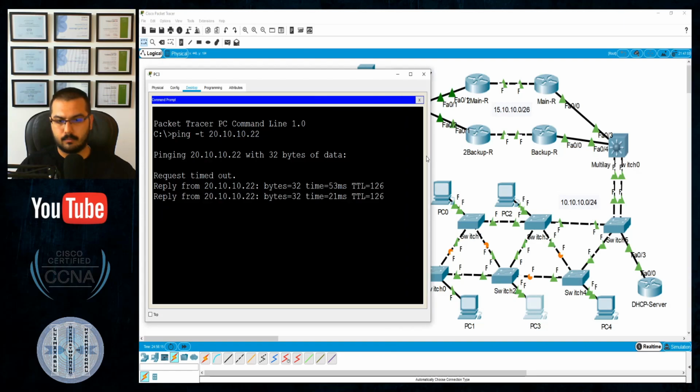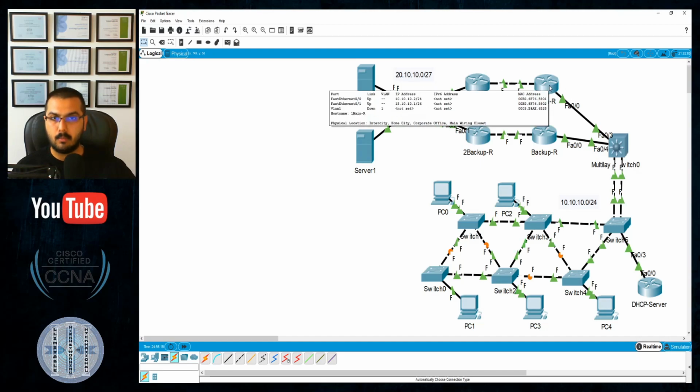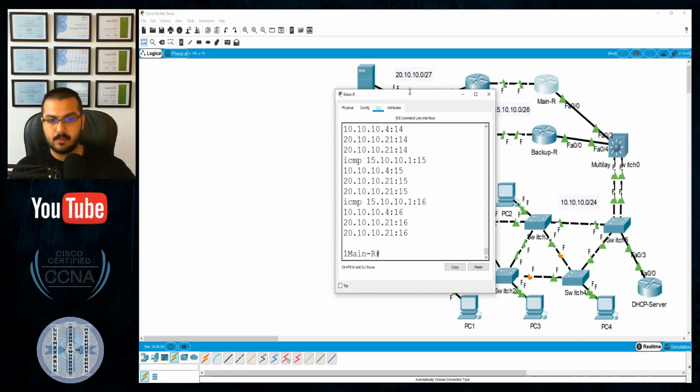Yep. Okay, this will continue pinging. I will not stop that. Leave it to ping all the time. Okay, so how is that pinging reaching this device through these two routers? How about we disable them both and see what happens?